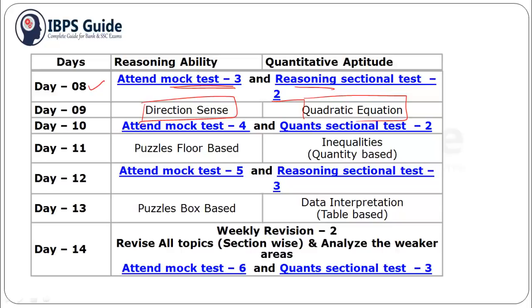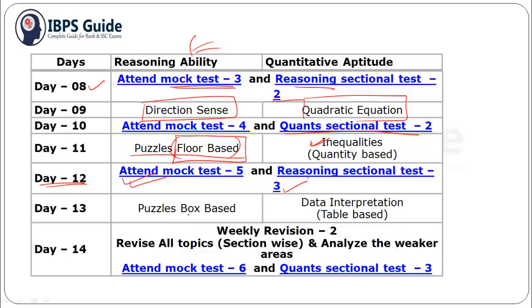For day 10, you should attend mock test 4 and quant sectional test 2. And day 11, floor based puzzle. You should practice puzzles, which also play a huge role in our reasoning section, so you should be quite familiar with all types of puzzles. So for quant, you should practice inequality. For day 12, you should attend mock test 5 and reasoning sectional test 3.